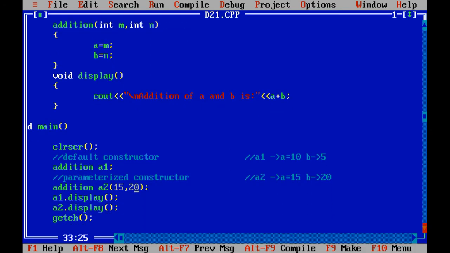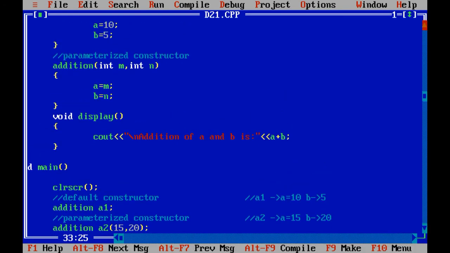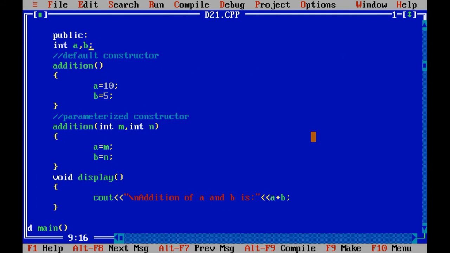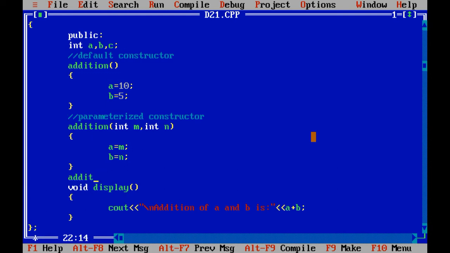Now see, one more time, if I want to write parameters over here, suppose I want to define a third variable, so a, b and c. So again I can create addition over here with m, n and o.